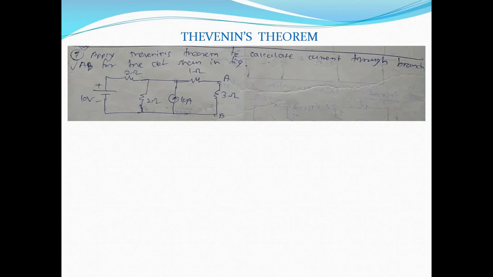Now third simple numerical, apply the Thevenin's theorem to calculate the current flowing through this branch AB. That means current flowing through the 3 ohm for the circuit shown in figure. So in this case also a voltage source is given, and a current source is given. So how can we solve the numerical? For this example, just think, of course, there will be three steps. First, calculation of VTH. Second, calculation of RTH. Third, draw the Thevenin's equivalent circuit.